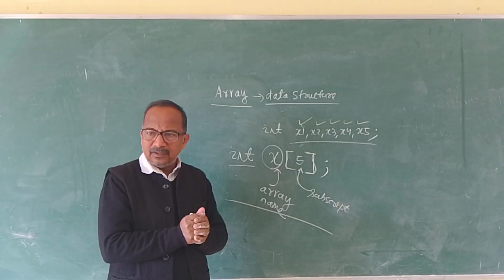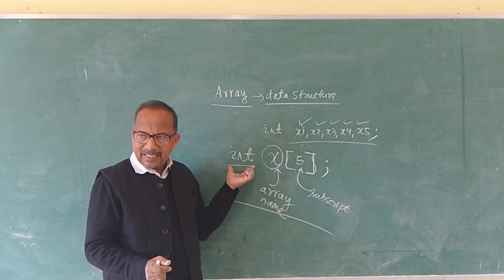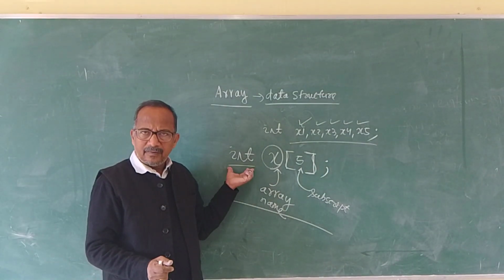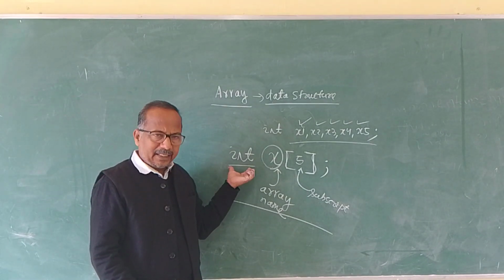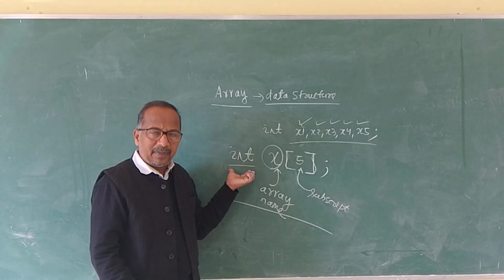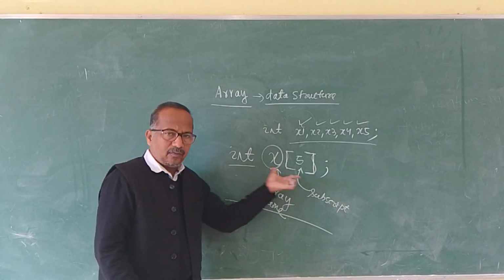Declaring an array, the syntax is the data type. Whatever simple data types are there, maybe int, float, double, character, maybe an array of characters, an array of integers, or an array of floating point numbers.